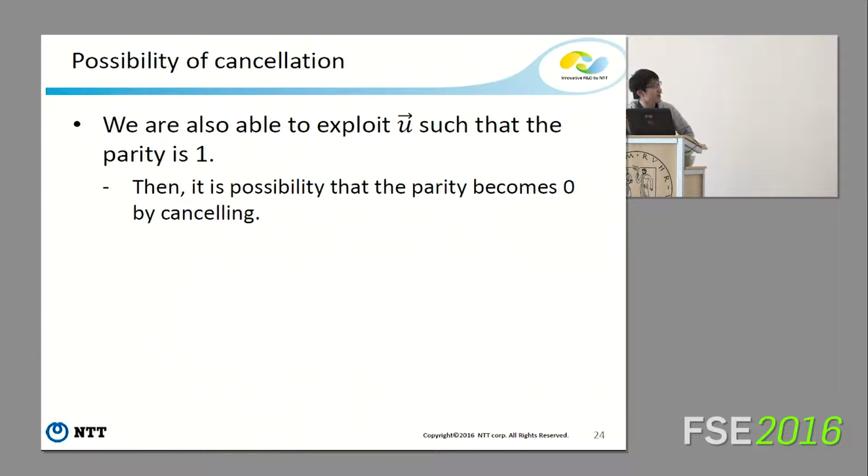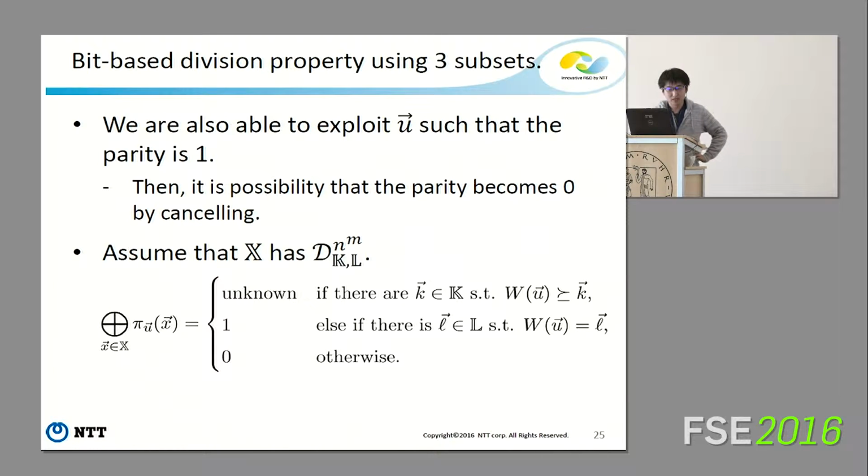So this means we can also exploit a vector U such that the parity is 1, because it is possible that the parity becomes 0 by cancelling. So this is the definition of bit-based division property using 3 subsets. In this case, we use set K and set L. Set K is used to represent the unknown space, and L is used to represent the space where the parity is 1.